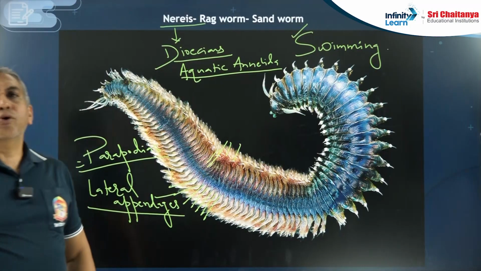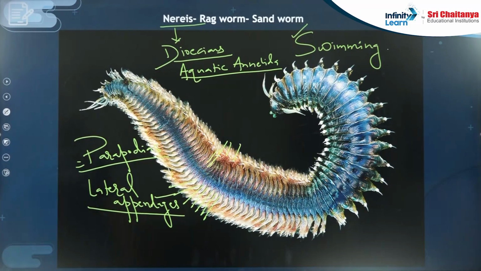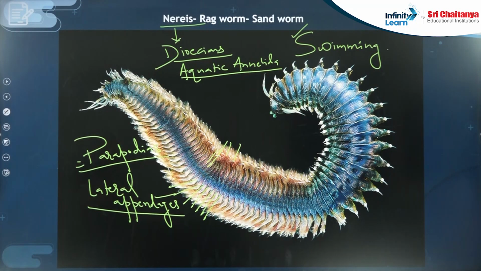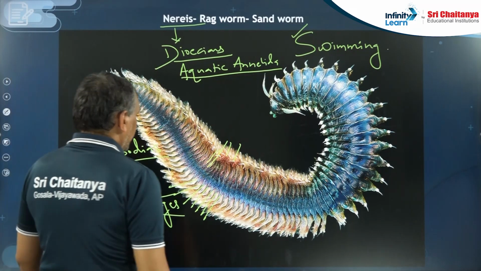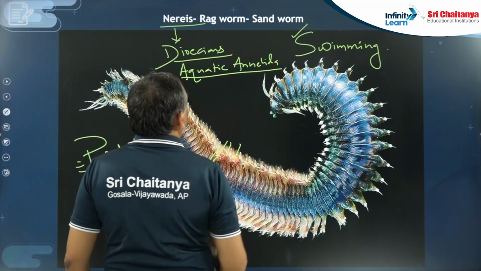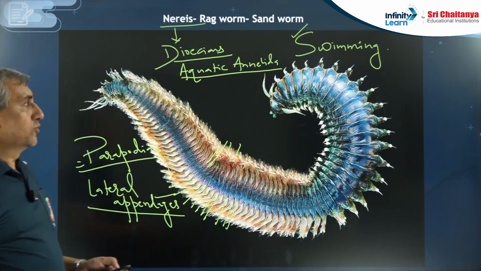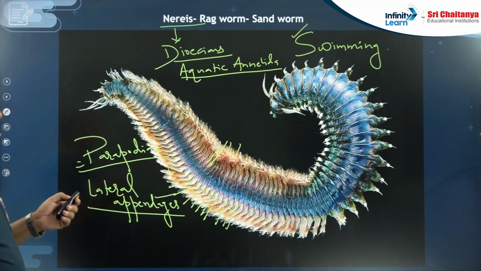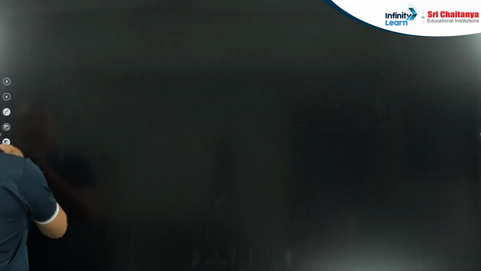So a very important example you have to remember related with Annelida. See the picture carefully. I said Nereis. You have to remember one point, it is a dioecious aquatic Annelida. Nereis has lateral appendages, that is parapodia, and these parapodia are helpful in swimming. So this is one very important example, because in Annelida we will see a variety of animals.